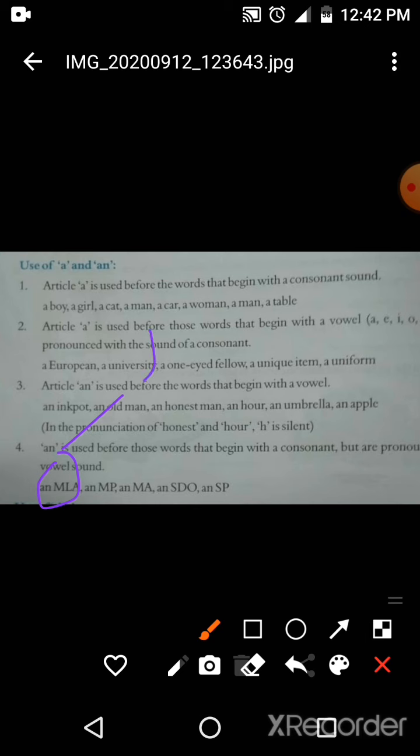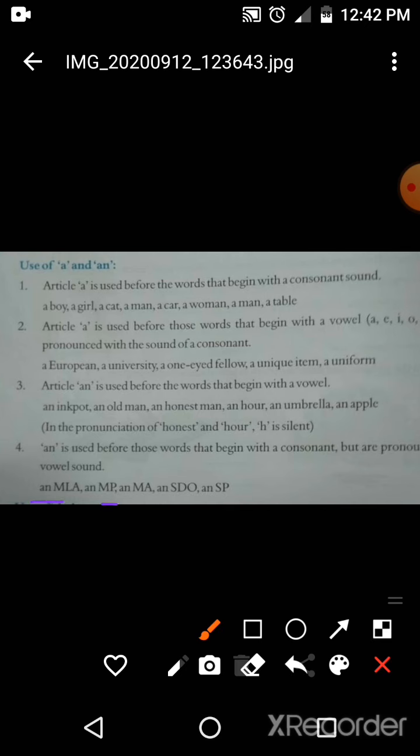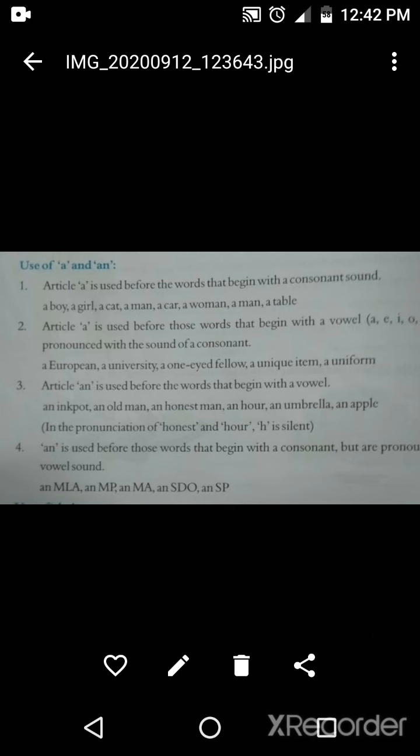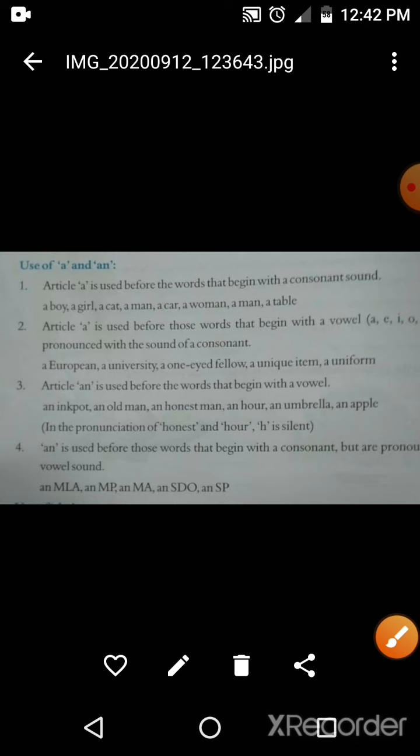If we say M, then in "M", "E" is the first sound and it is a vowel sound. So in MP, MLA, MA, SDO, and SP also, their pronunciations are vowel sounds. That's why we use an here. So remember, you have to see the pronunciation while using a or an.